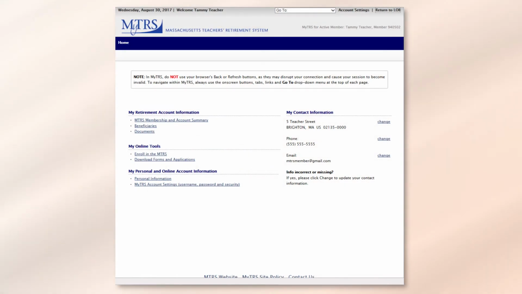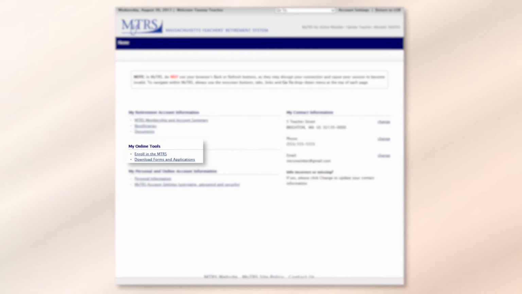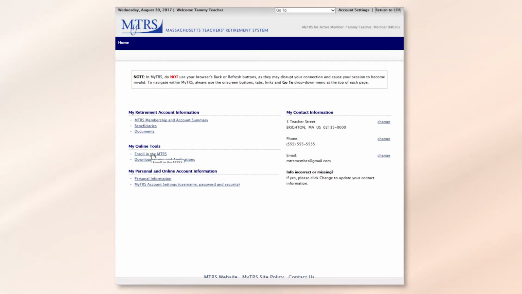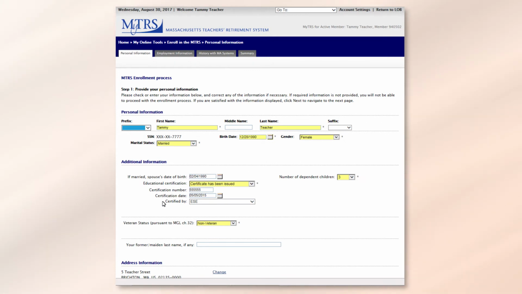Once you have logged into your MyTRS account, under My Online Tools, click on the top link that says Enroll in the MTRS. The first step is to provide and confirm your personal information. Anything with an asterisk next to the field is a required field. If your marital status is married, you must enter your spouse's date of birth under the Additional Information field.